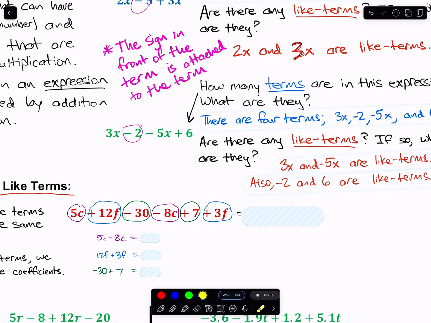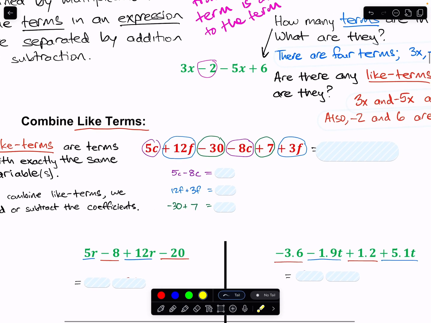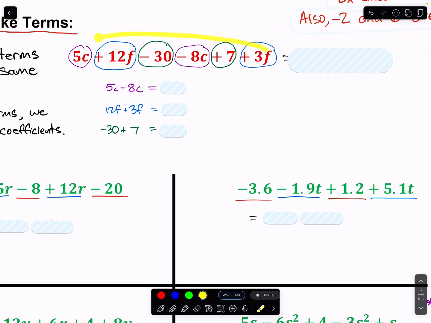Now that you can identify like terms, let's go ahead and combine them like we did over here in the red example on our page. So we have this big expression with 6 terms in it. I went ahead and identified the like terms for us already. So 5c and minus 8c, those both have the same exact variable, c. So we can combine them by subtracting their coefficients, their 5 and minus 8. So if we subtract 5c minus 8c, we should get negative 3c.